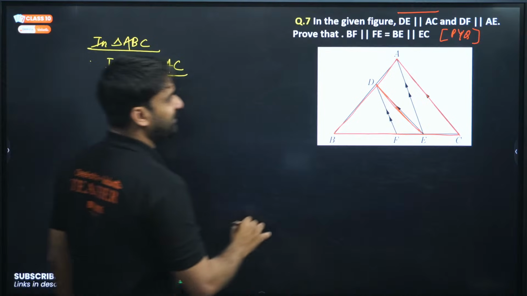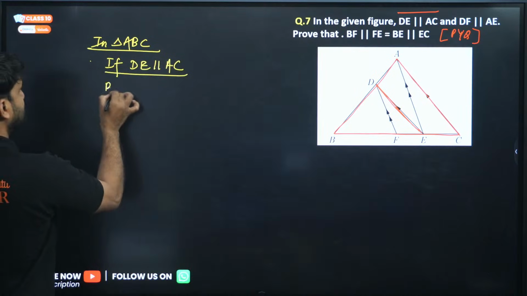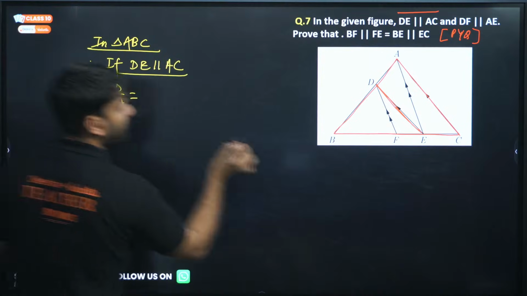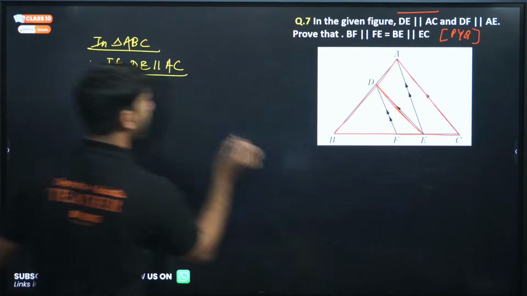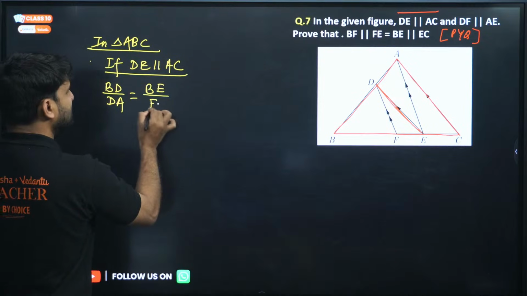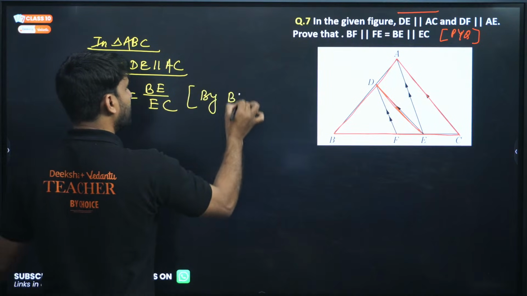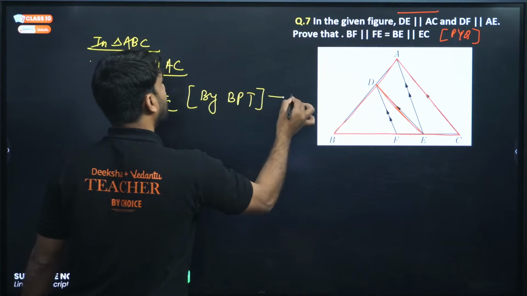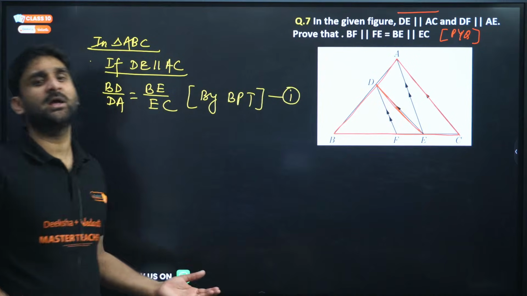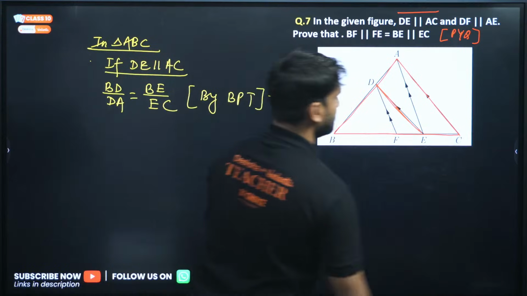If we apply BPT, we can write BD by DA equals BE by EC. By BPT, we can mention the reason, and call this equation number 1. Nothing challenging. Come on, my dear. BD by DA equals BE by EC.